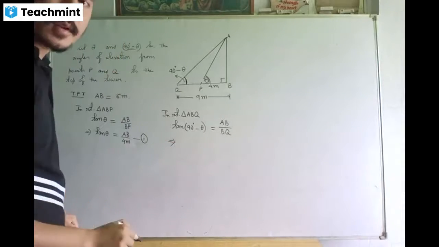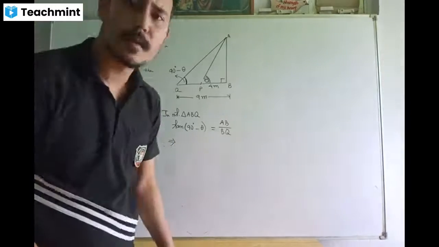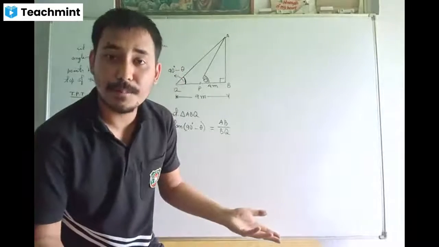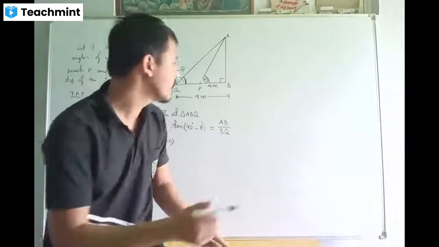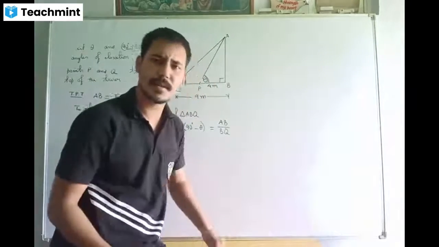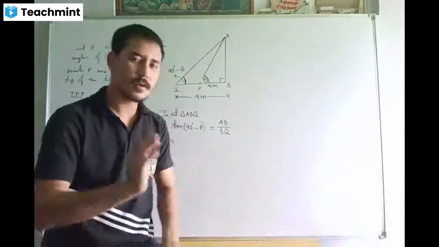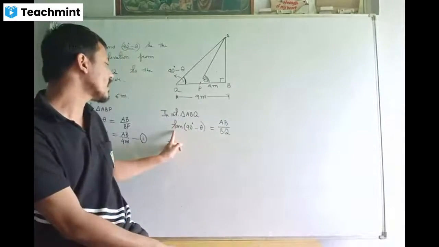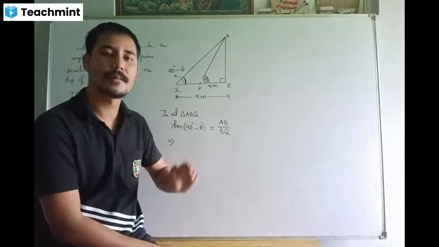Now class, very important information here. What is sine of 90 degrees minus theta? Complementary angle formulas: sine of 90 degrees minus theta is cos theta, and cos of 90 degrees minus theta is sine theta. Then what is tan of 90 degrees minus theta?